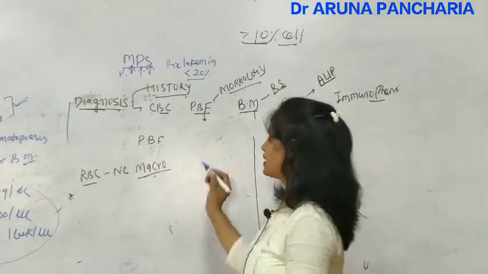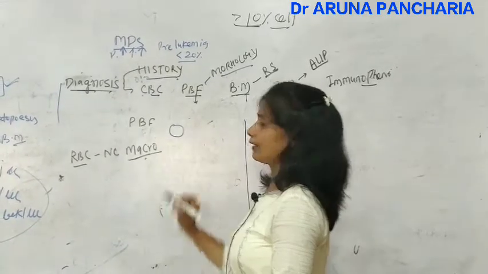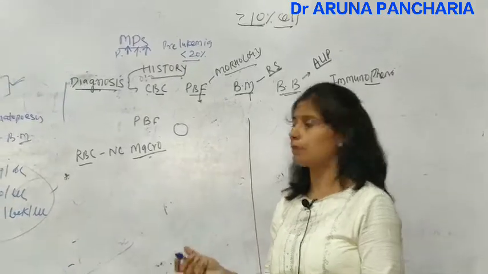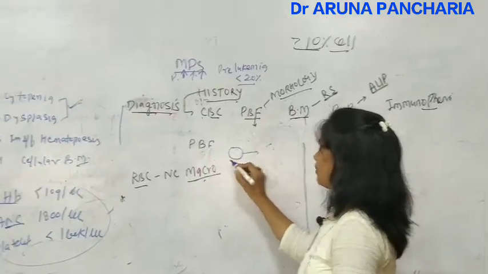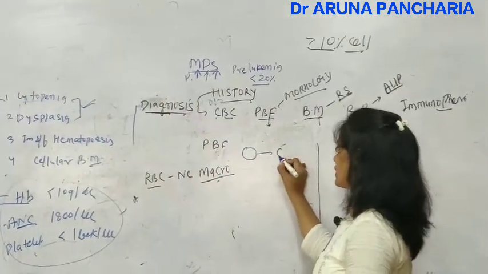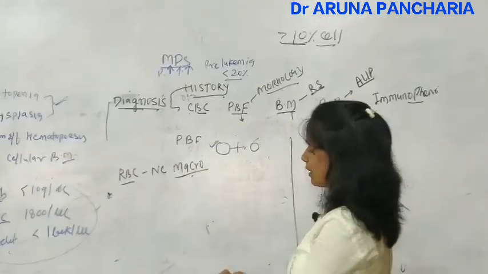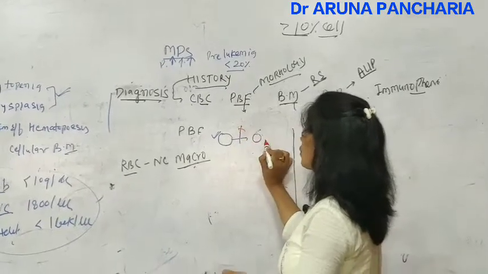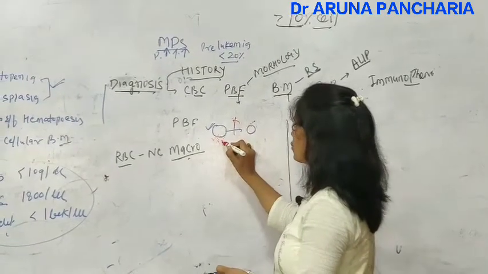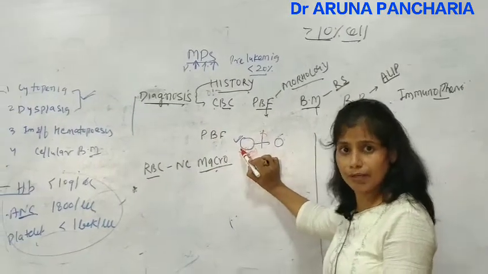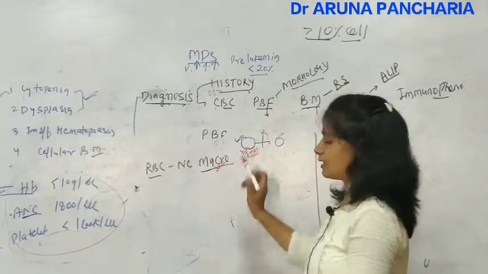Because in MDS there is a maturation defect, so maturation is not going to take place. The cells are not going to mature, so they remain immature, and if the cells remain immature, then they are larger in size.